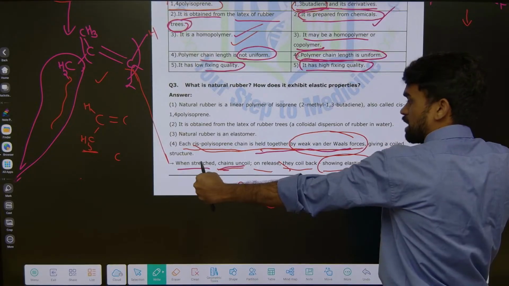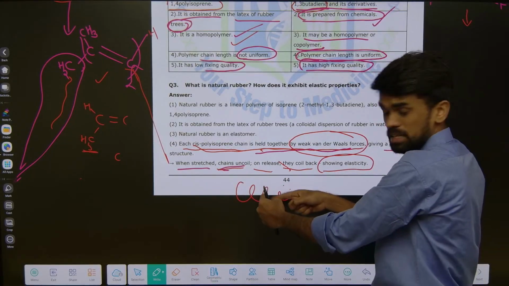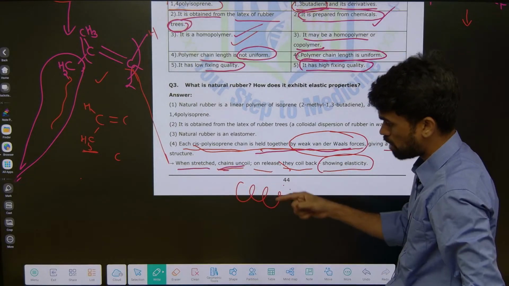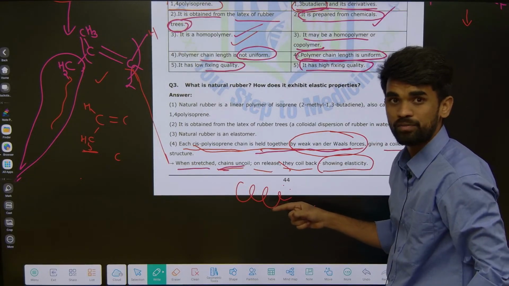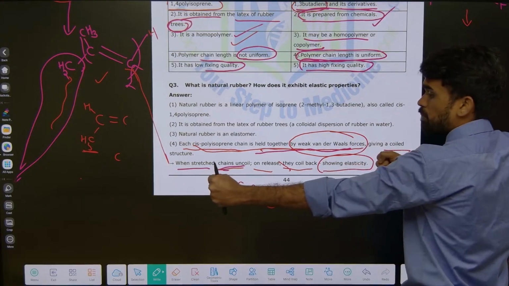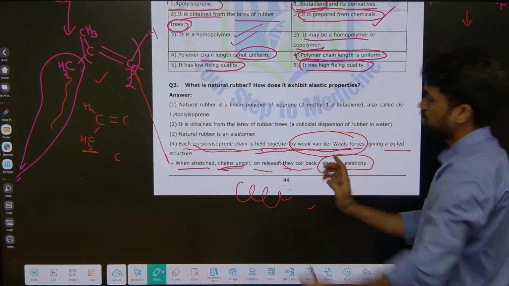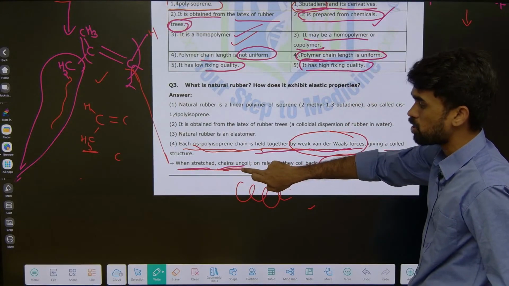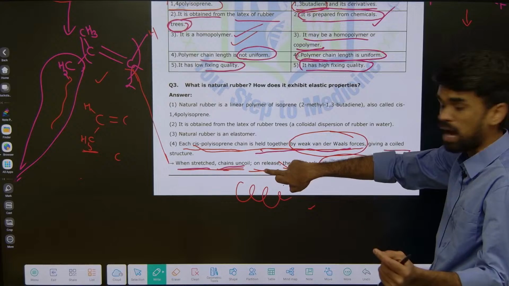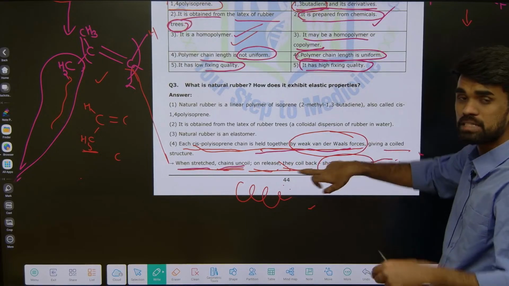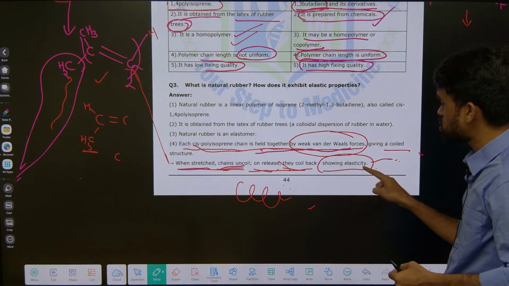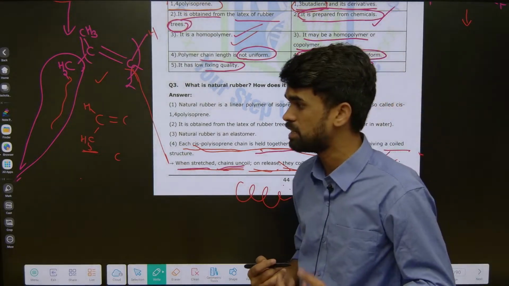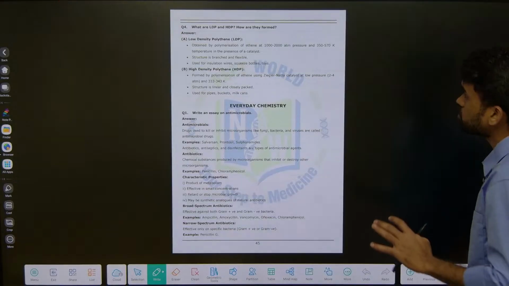When you stretch it like this, what happens? This coiled form will become uncoiled form. Whatever round forms we are drawing, those are called coiled forms. When you stretch it, it becomes uncoiled form. That's it, that is what they are explaining. When stretched, chains uncoil, and when released, they coil back. So this shows elasticity. Okay, this is the question.